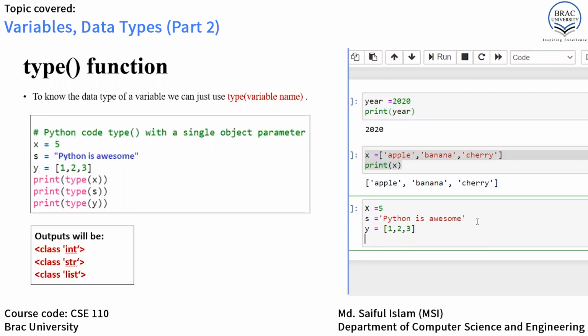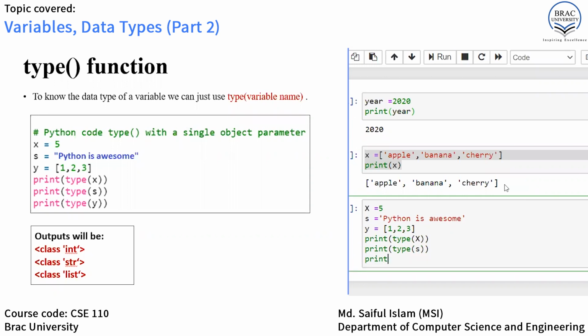Now let's print all the data types. Print type, parentheses, and inside the parentheses the variable x. Again, print type, parentheses, inside the parentheses s, and lastly print type, parentheses, and inside the parentheses y.